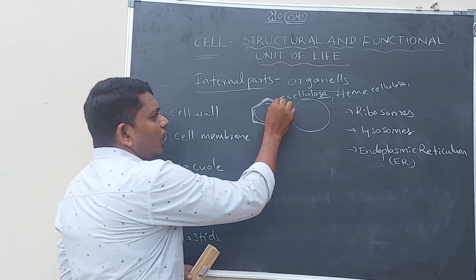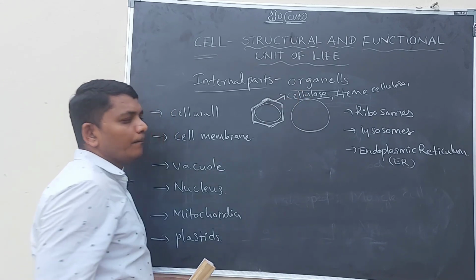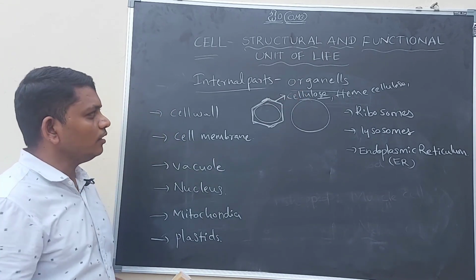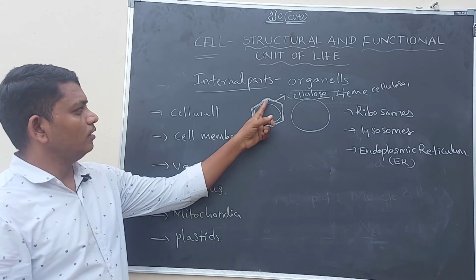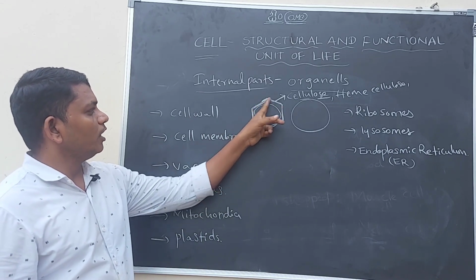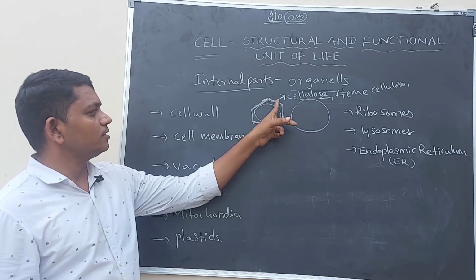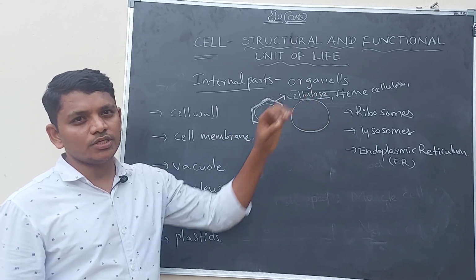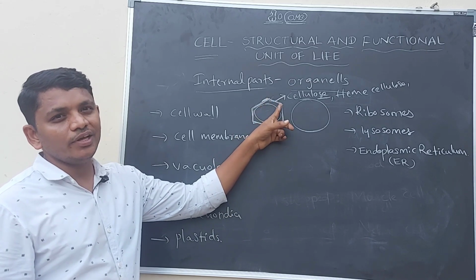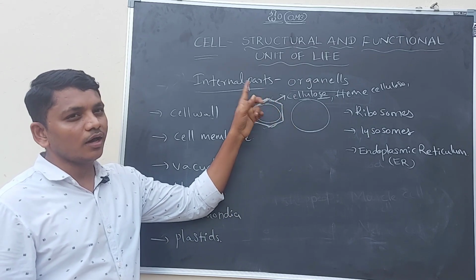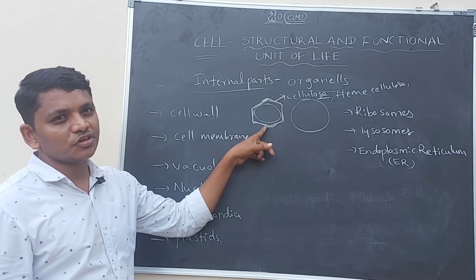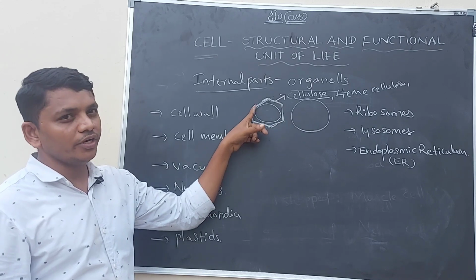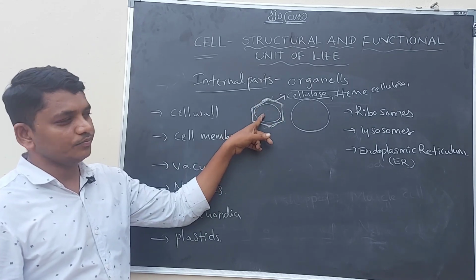And this is the outermost membrane of the plant cell only. Here we discussed two things about the outer membrane of the plant cell. It is called the cell wall, which is made up of cellulose and hemicellulose. This is a non-living cellular organelle, which provides strength and security to the internal parts of the cell.